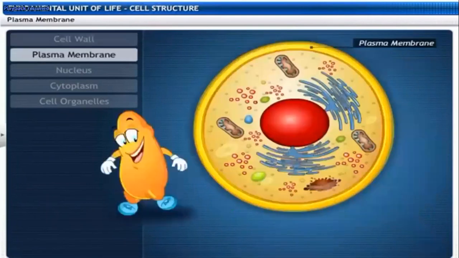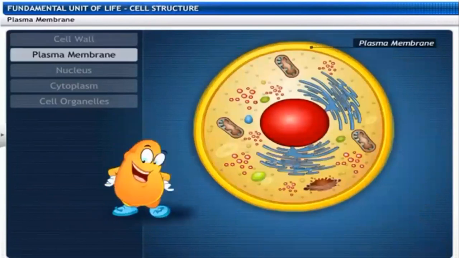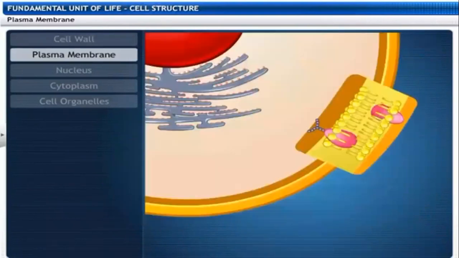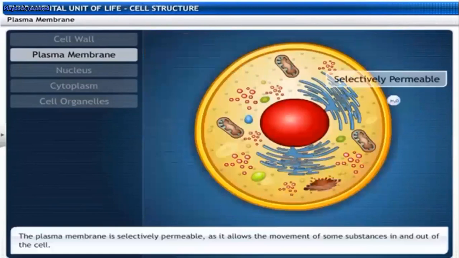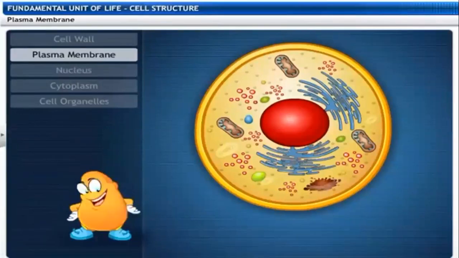And now the plasma membrane. Observe the plasma membrane. We also call it the cell membrane. It is a living membrane containing proteins and lipids. We call it a selectively permeable membrane, which allows some kinds of materials in and out of the cell. Some materials enter the cell, as well as some waste materials exit from the cell.